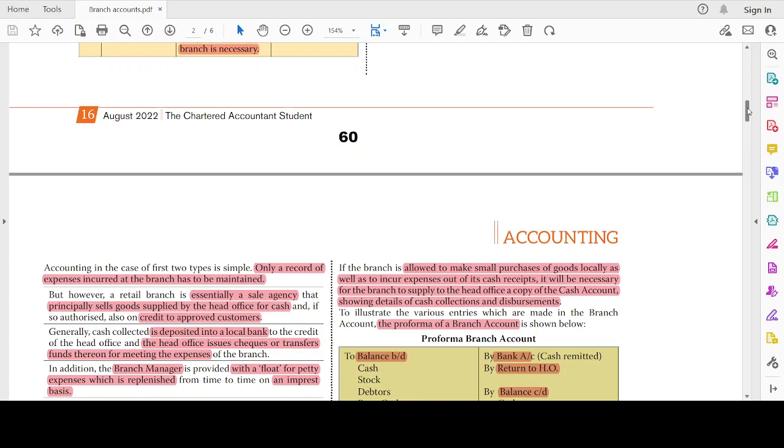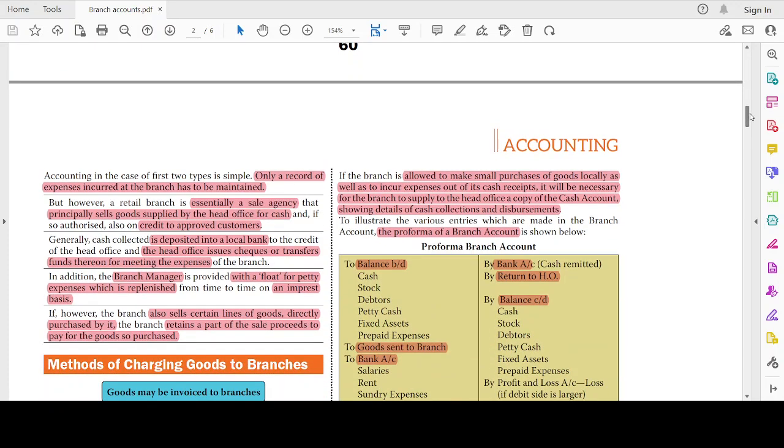Then the accounting entry will be passed to the head office. But in the case of a retail branch, it's essentially a sales agency that principally sells goods supplied by the head office for cash, and if it is authorized, then it can also sell on credit basis, right? So generally the cash collected from the sales, either from the debtors or from the cash sales, is deposited in the local bank, just giving the credit to the head office account, and the head office then will issue separately the checks or payment orders for meeting the expenses.